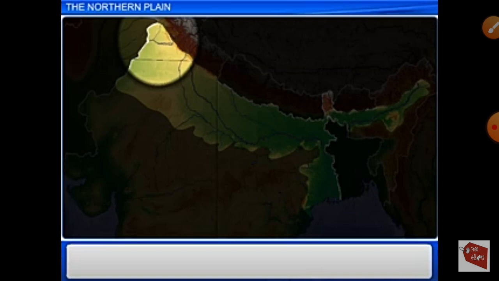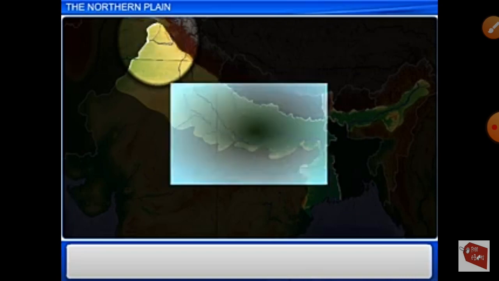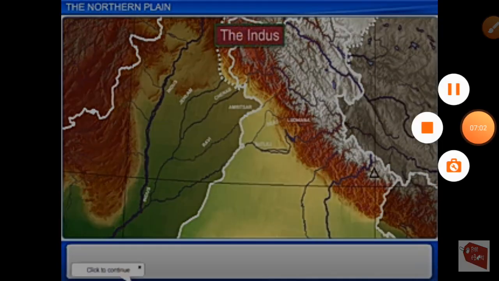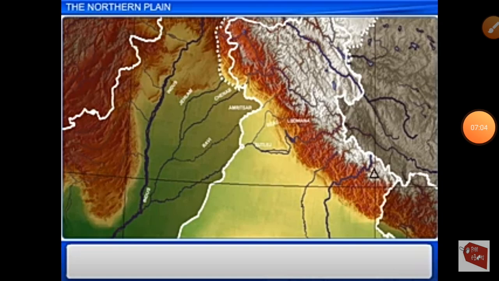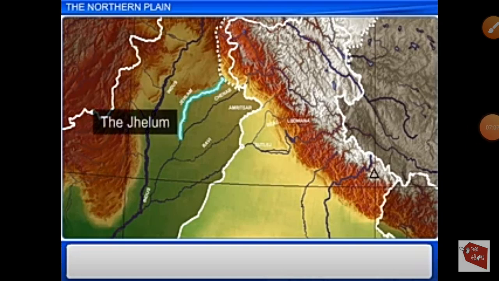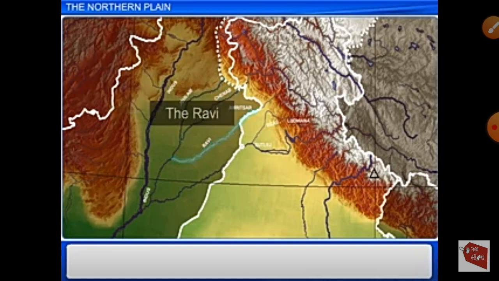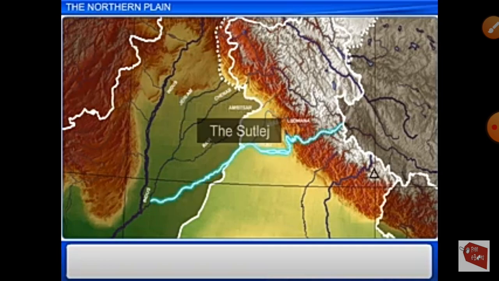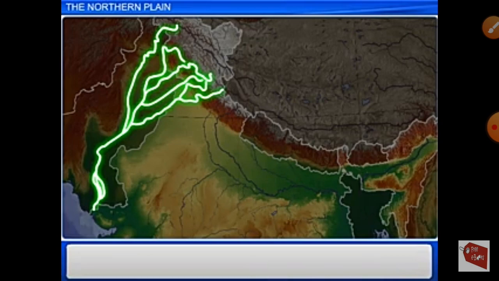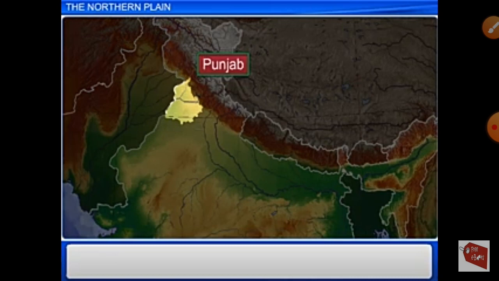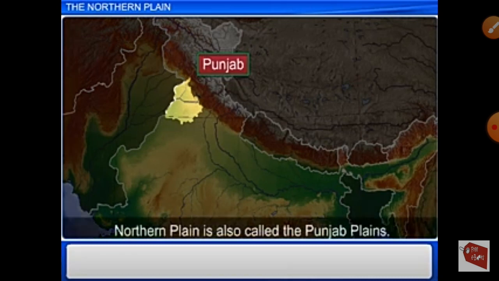The western part is formed by the river Indus and its tributaries: the Jhelum, the Chenab, the Ravi, the Beas, and the Sutlej. These rivers lie in the fertile land of Punjab. So this Indus plain is also called the Punjab plain.